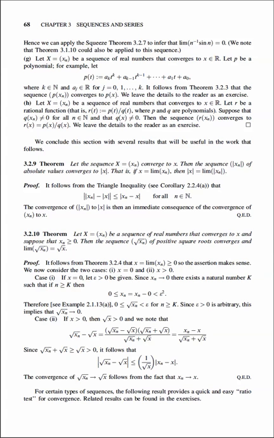Starting from 3.2.9, we have a number of just kind of utility theorems about sequences. The first is that if a sequence converges, its absolute value converges to the absolute value of the limit of the original sequence. Then we have a similar thing about square roots.